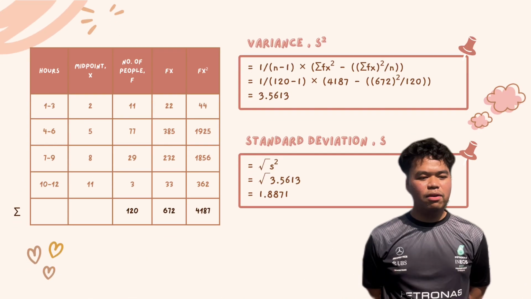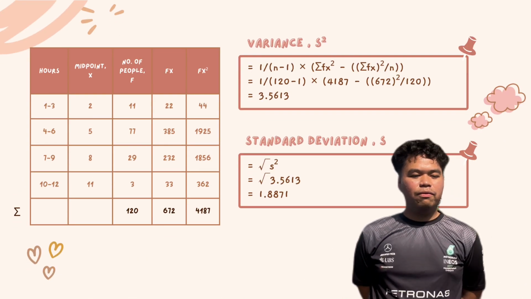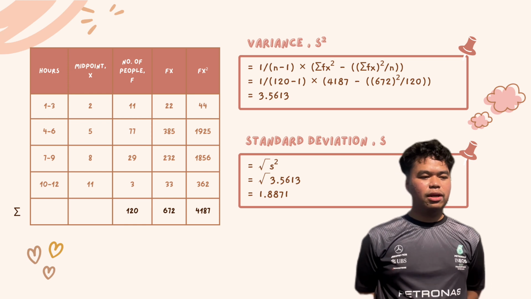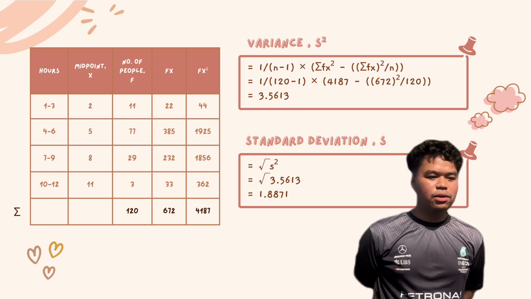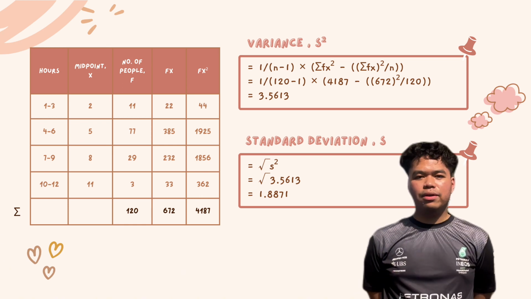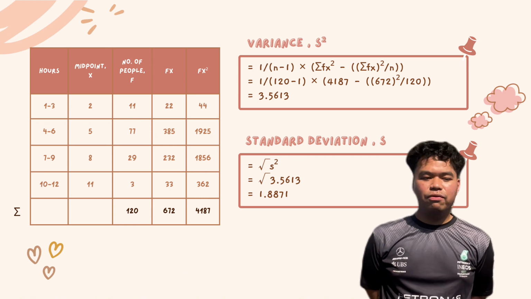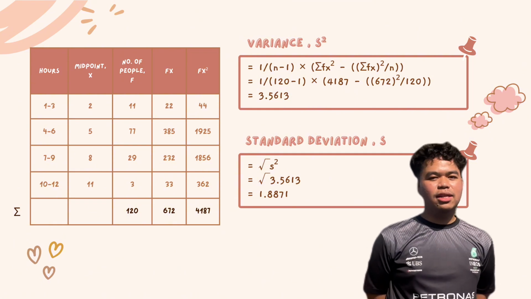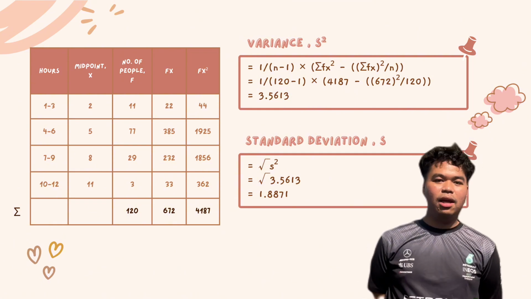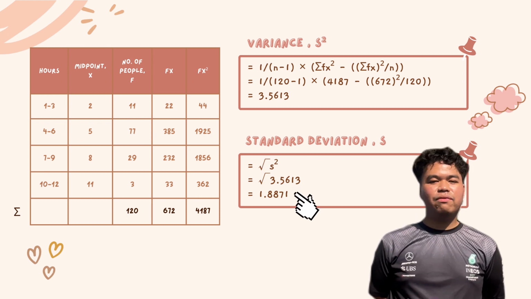For variance and standard deviation, firstly we calculated the total number of people, and we moved to the fx, and next is fx squared. After we calculated all the numbers, we put them inside the formula, and for variance we managed to get 3.5613. For standard deviation, you just need to square root the answer, which gives us 1.8871.